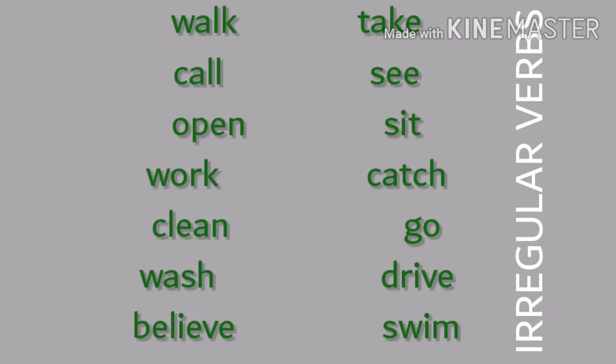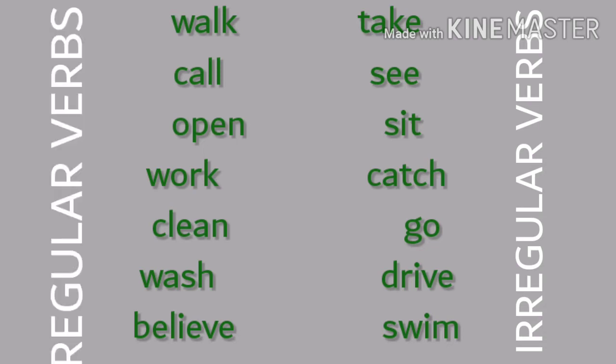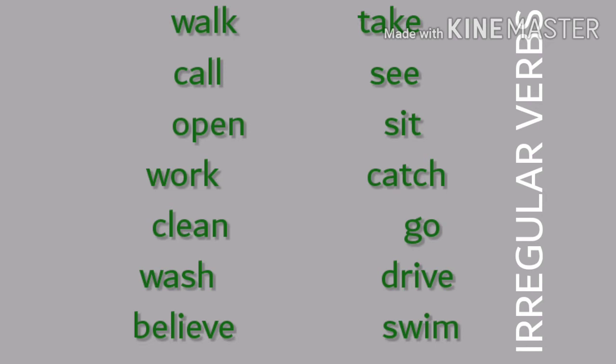Irregular methods are adopted to become past. Whereas the verbs written on the left side become past by suffixing d or ed. There we find a common method or a regular pattern. So the verbs on the left side and the similar verbs are called regular verbs. So you have got an idea about regular verbs and irregular verbs.